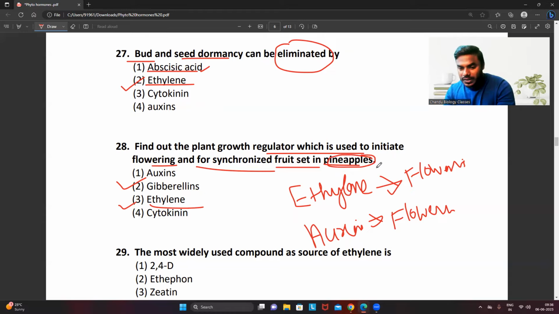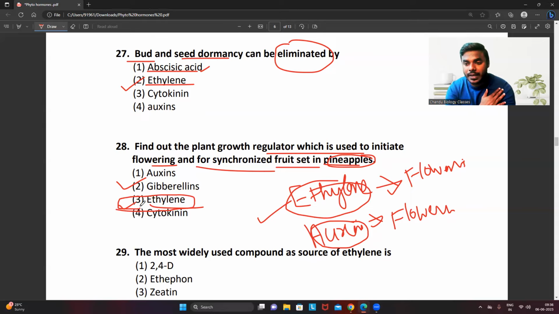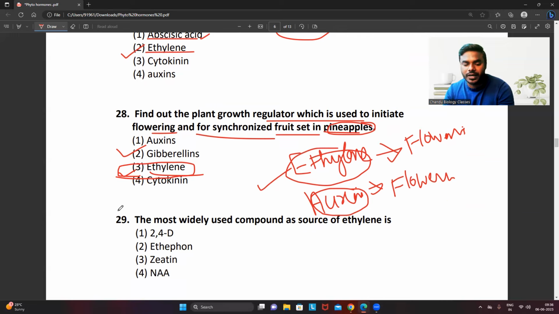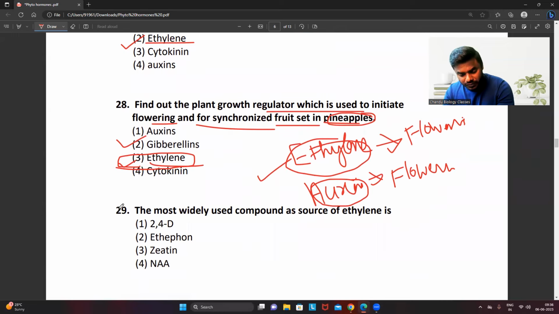So since they have mentioned very clearly about the pineapple, when compared to auxin, in a higher percentage, ethylene is the one which initiates the flowering and fruit set very specifically in pineapple. Hence, friends, you people have to choose the answer ethylene. Originally, the hormone auxin is also involved in the flowering, not to get confused. But fruit set in pineapple is majorly mediated by ethylene only.